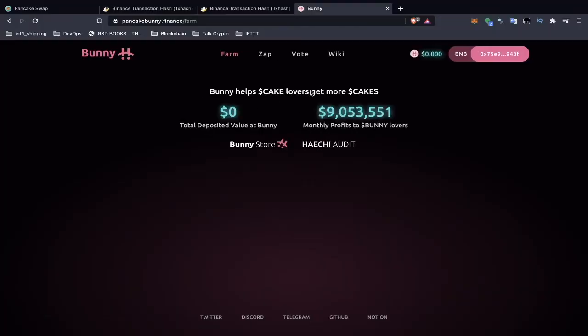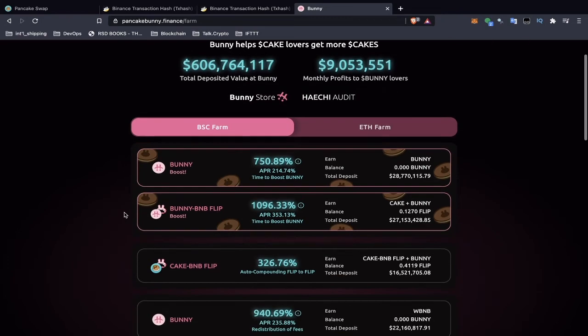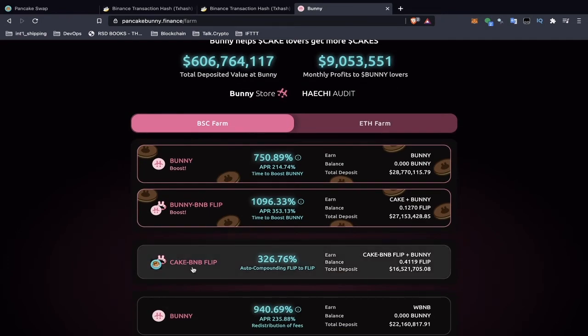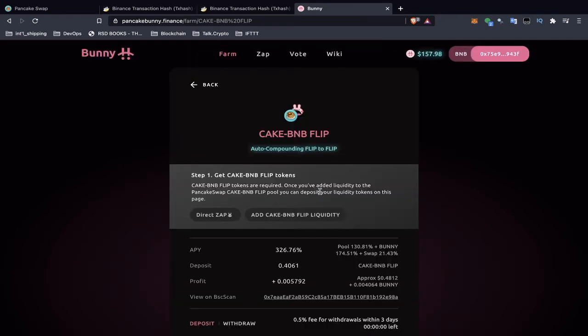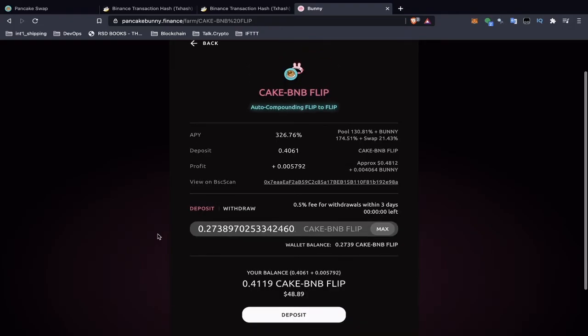Make sure the platforms that you're using are ones that you can trust. And I can go here and let's see if I can deposit. Yes, I can deposit my Cake BNB LP tokens on Pancake Bunny.